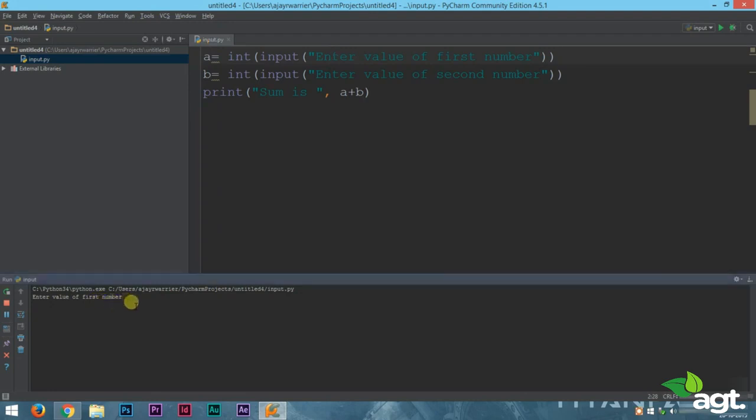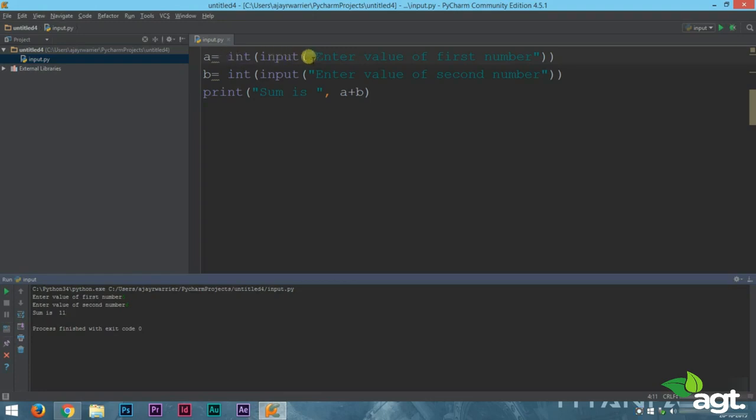You can see that enter the value of the first number comes in and we have space to provide an input, let it be 5, and then enter the value of second number, it can be 6, and we get an output that the sum is 11. Now this program is more user friendly. Even someone who doesn't know how to code in Python can understand.